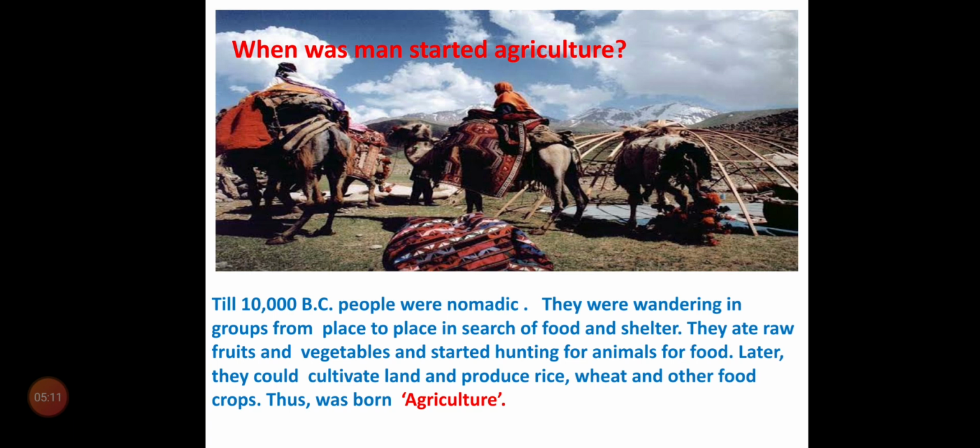They ate raw fruits and vegetables and started hunting animals for food. Later, they could cultivate land and produce rice, wheat and other food crops. That was the birth of agriculture.